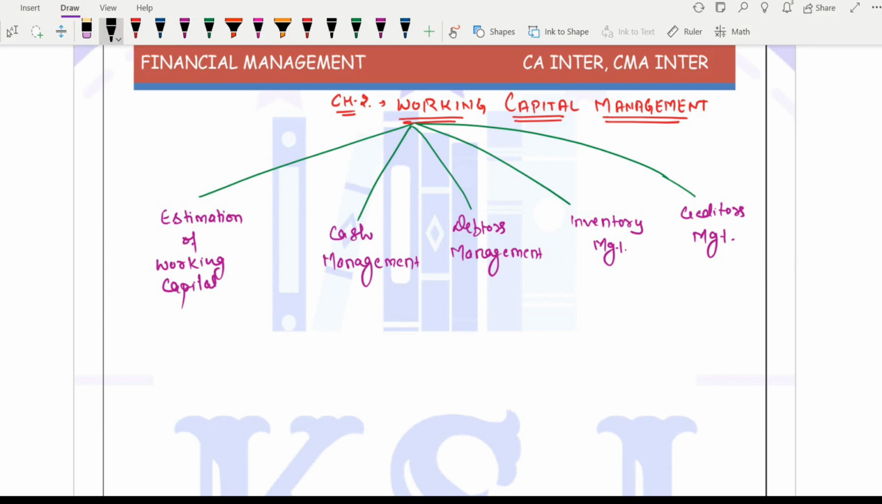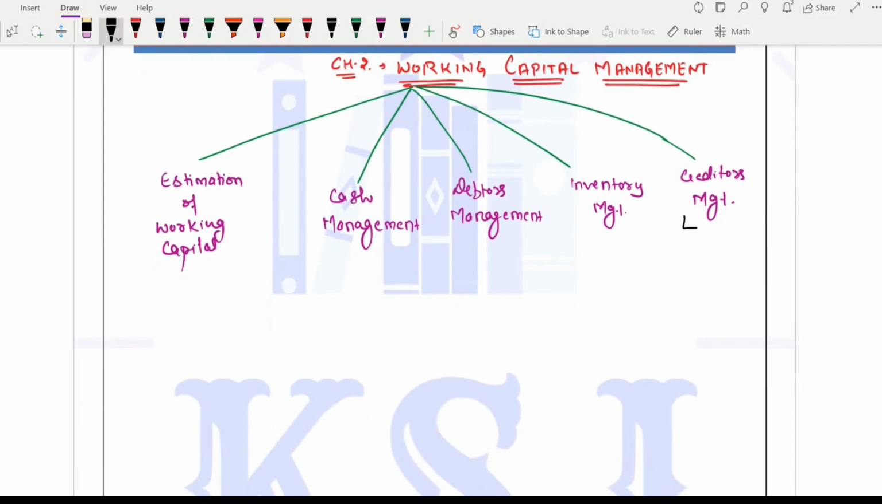Now, if we talk from the examination point of view, this creditors management is not important at all, right? This thing I've just explained a little bit in the ICAI SM series of financial management. I'm not going to touch upon the creditors management, or at the end we will see, right?